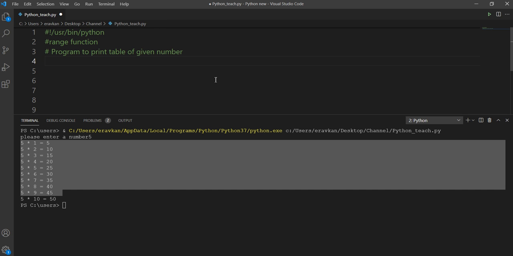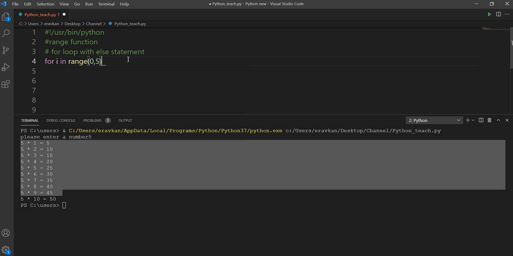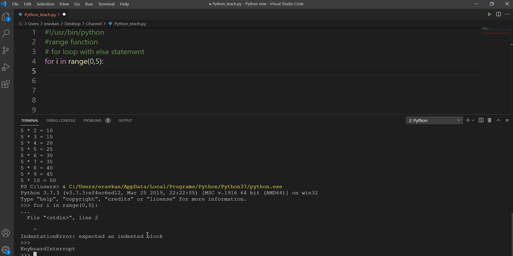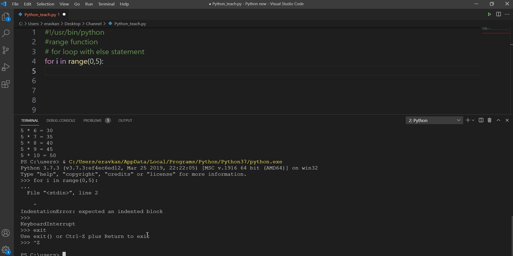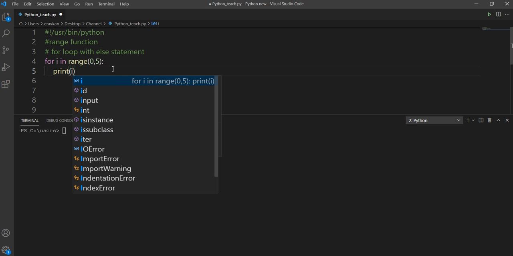A for loop we can also run by using an else statement. For loop with else statement. So suppose I have for i in range 5. Then I want to print i.